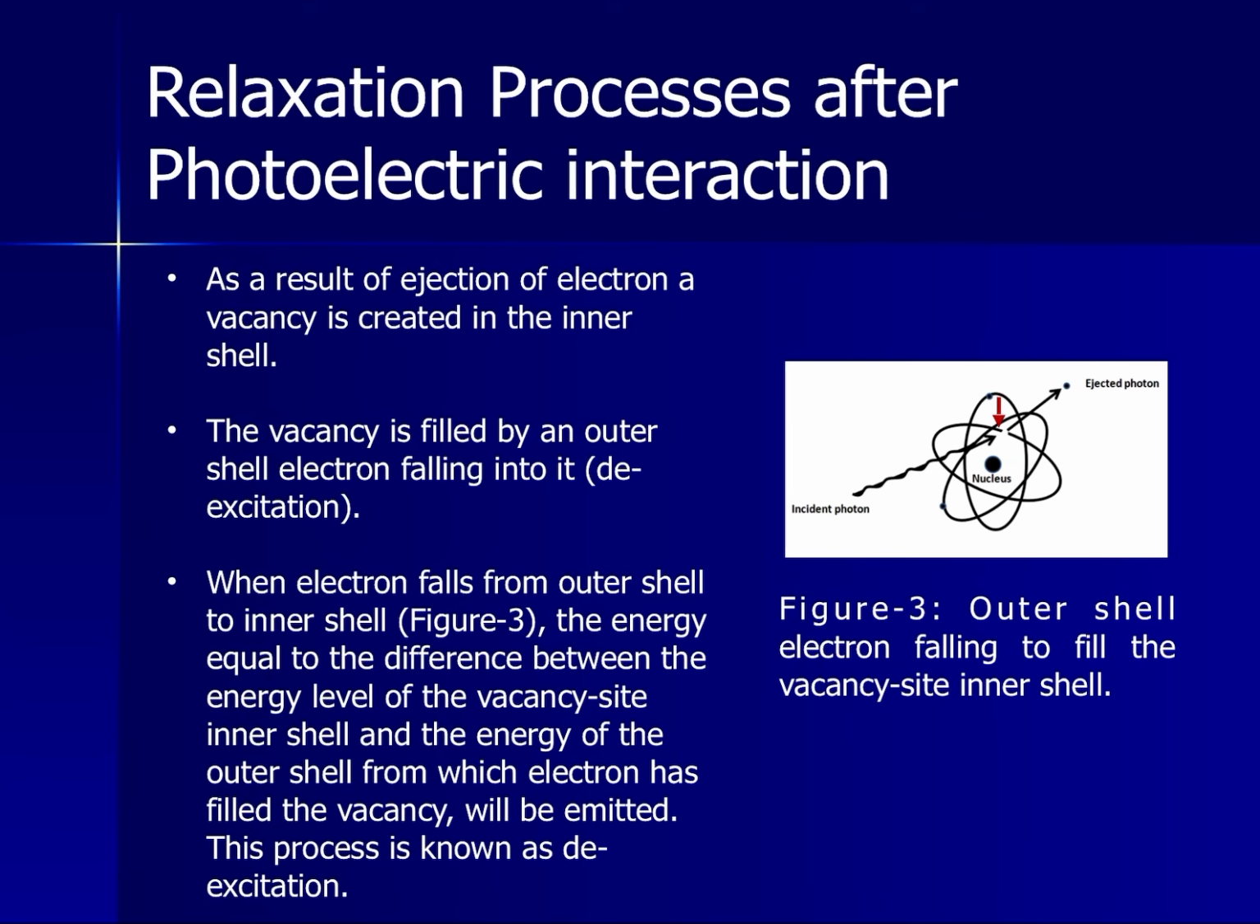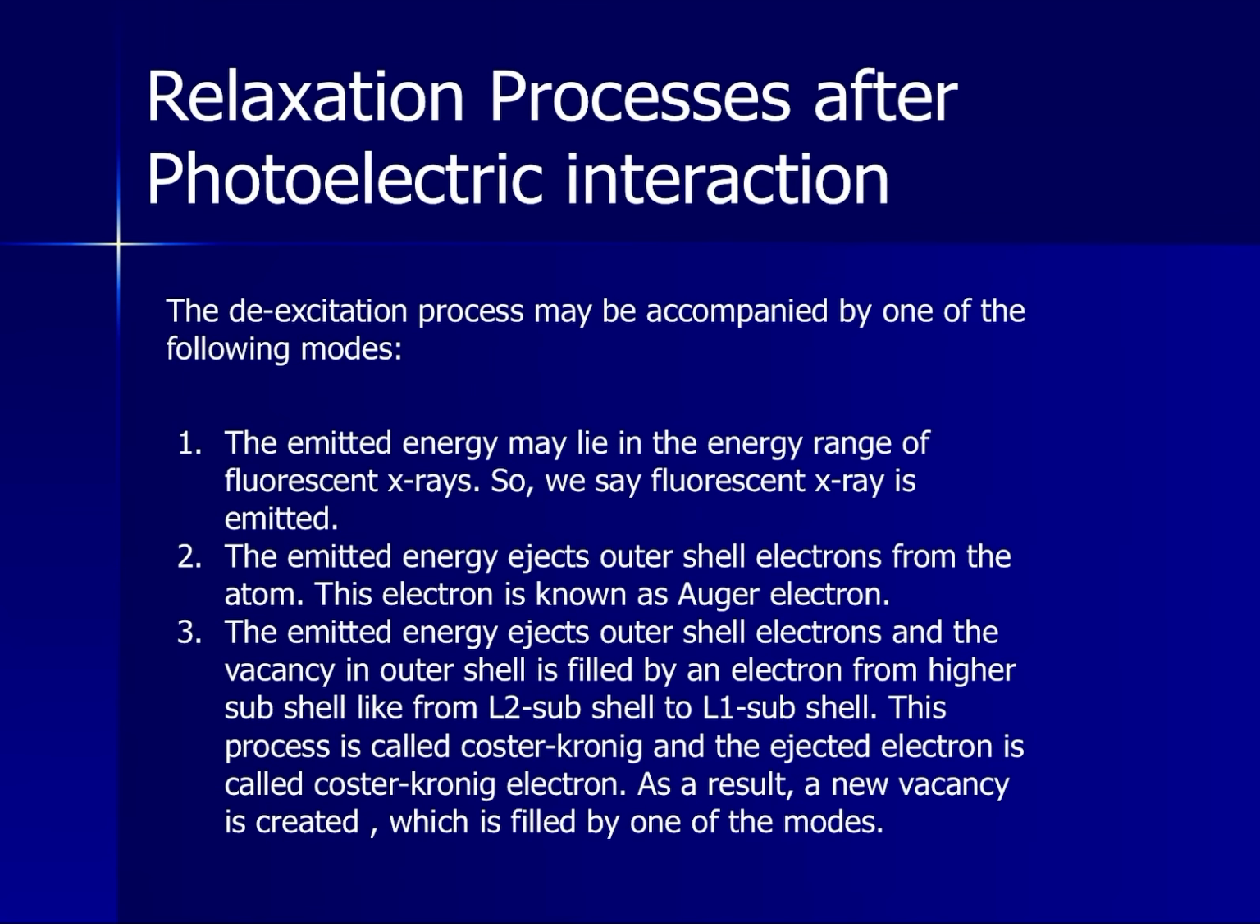When the electron falls from the outer shell to the inner shell, as shown in figure 3, energy equal to the difference between the energy level of the vacancy site in the inner shell and the energy of the outer shell electron which has filled the vacancy will be emitted. This process is known as de-excitation. The de-excitation process may be accompanied by one of the following modes. First, the emitted energy may lie in the range of fluorescent X-rays, so we say a fluorescent X-ray is emitted.